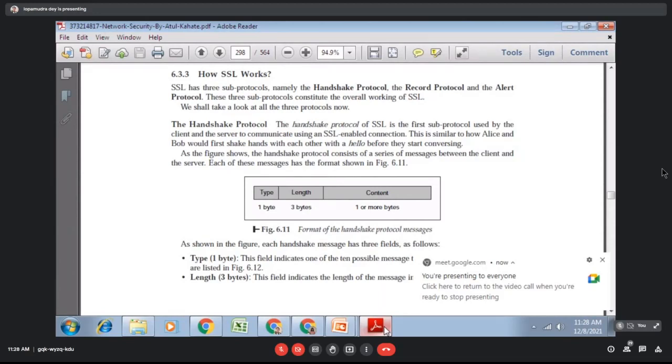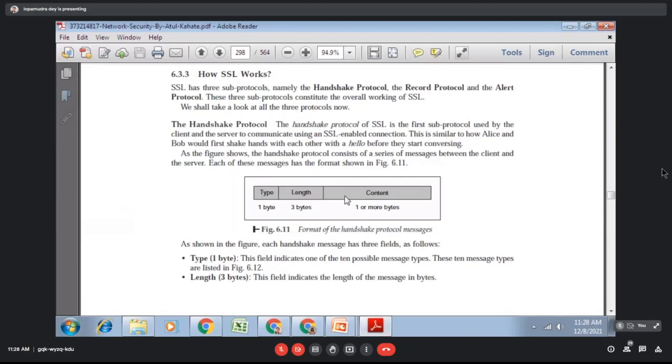Handshaking means shaking hands during greetings. The same thing happens in SSL: client and server handshake with each other and share authentication keys during this phase of SSL.